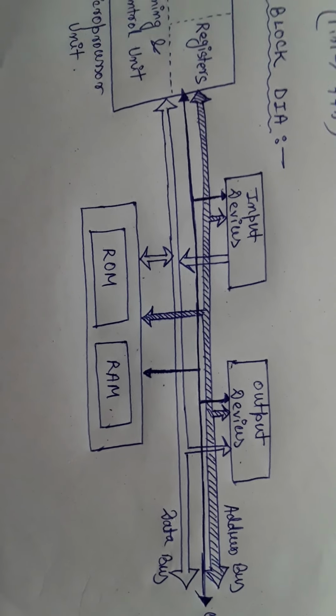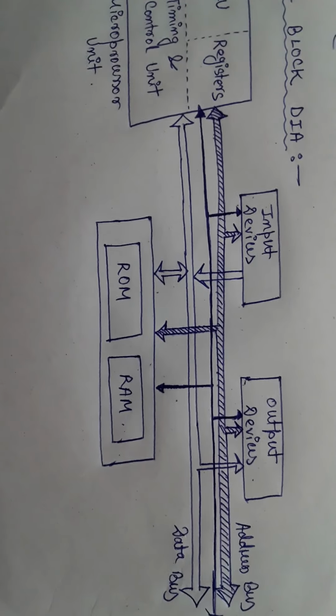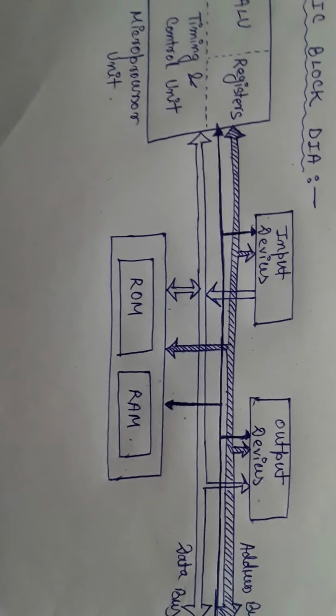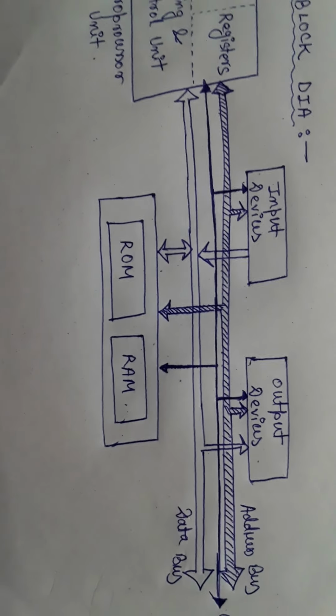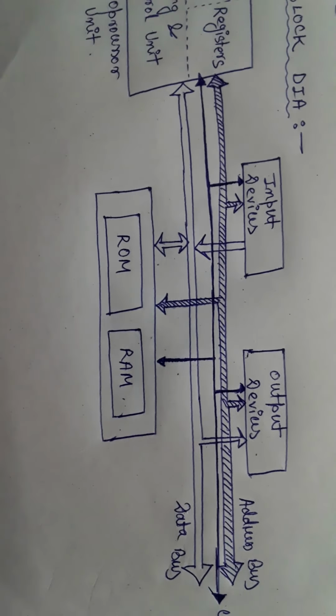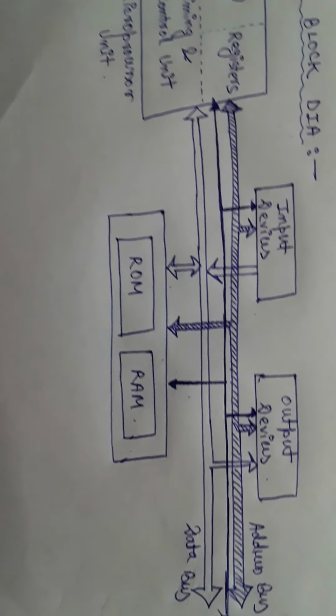Address bus. The address bus is to locate the address. Suppose I am sending some data from the processor to the memory. First I need to know the address where to send, and that address will be located by the address bus. Next comes the data bus. At that address I need to send the data through the data bus, or the data wires.